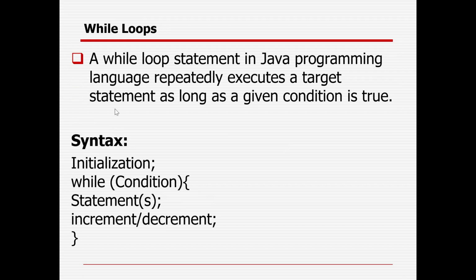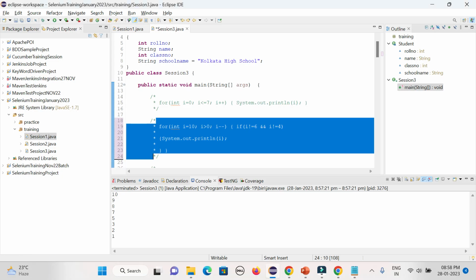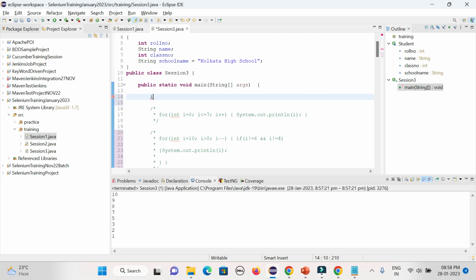The next one is the while loop. The condition is checked first and then the body is executed. So how can you deal with the while loop? You need to initialize. I will initialize a new variable j equal to 20.